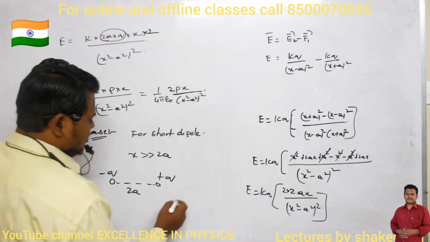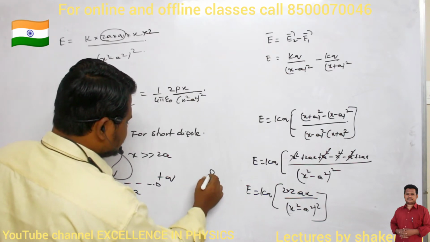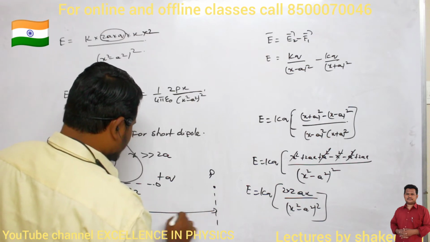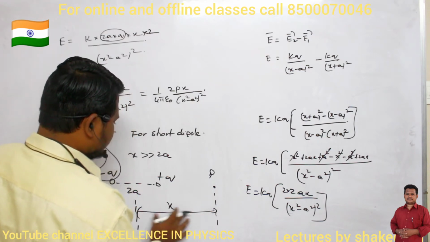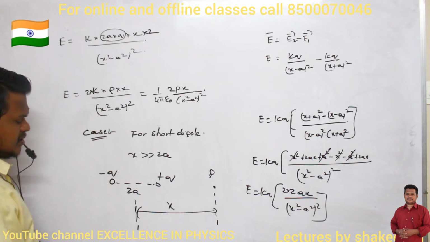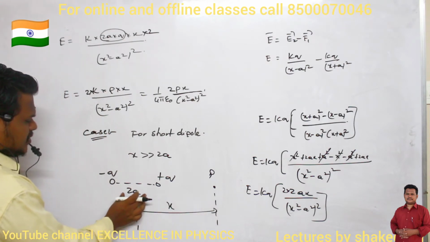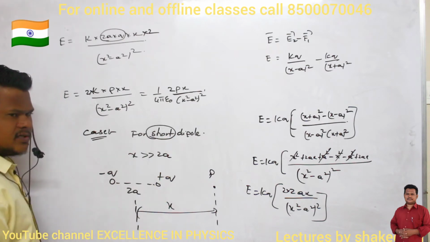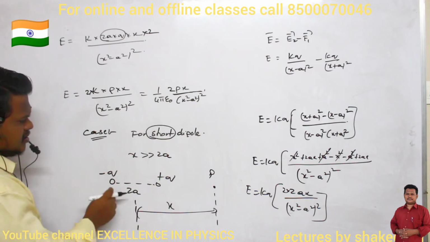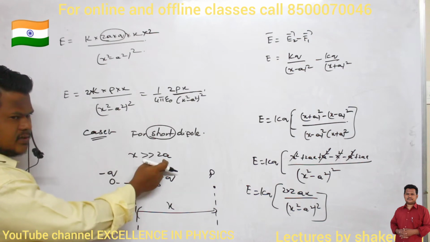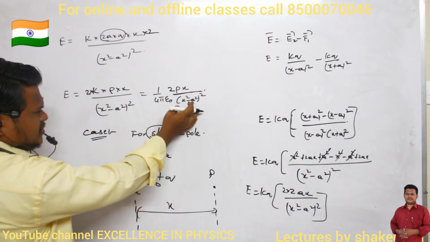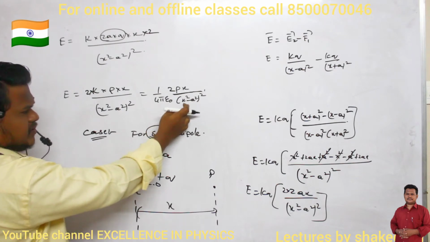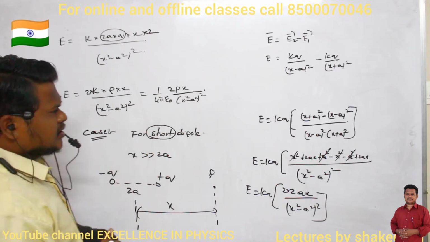Clear? And if I take this point P such that this x value is very large, this is called the x value, the distance of point P from the center of the dipole. If this distance is very large when compared to 2a, then such a dipole we call a short dipole. So for a short dipole, x is much greater than 2a. It means this a square value I can neglect. When compared to the x square value, the a square value is very small, so you can neglect that.